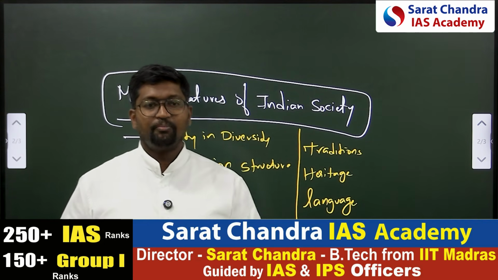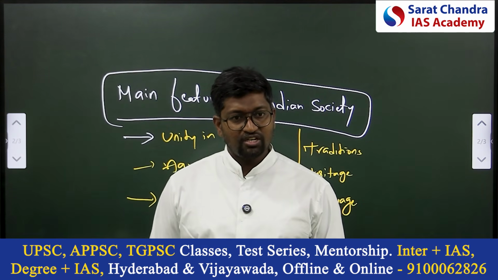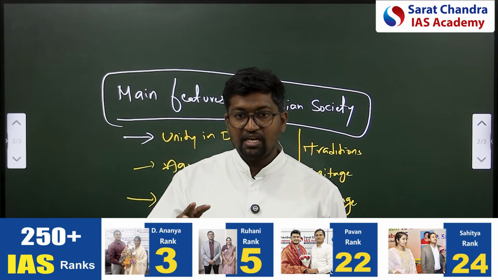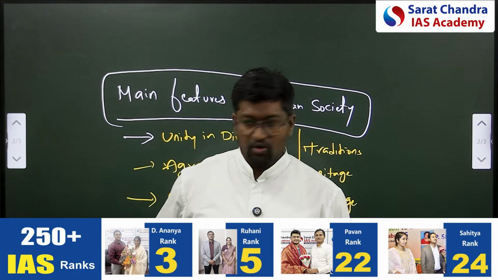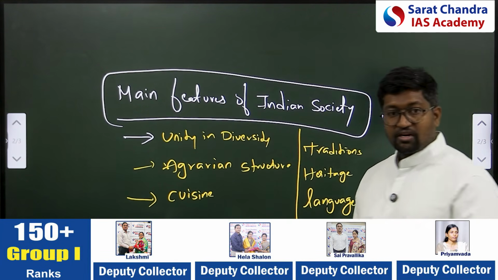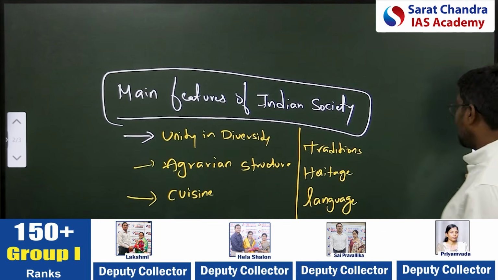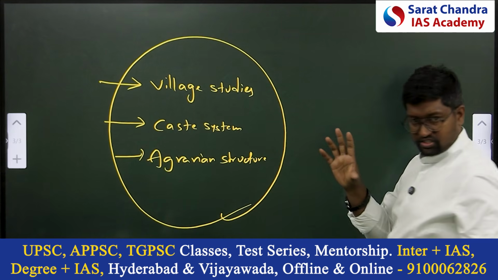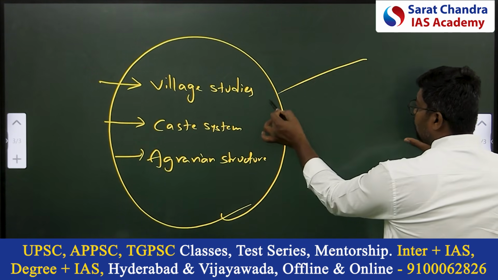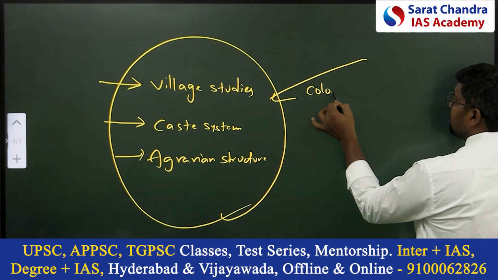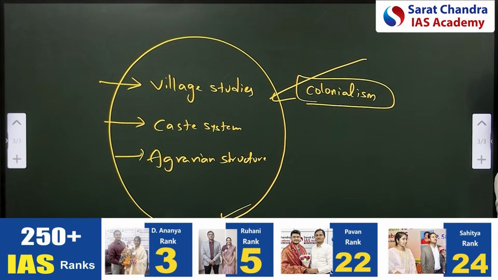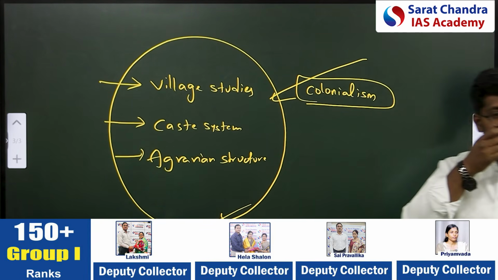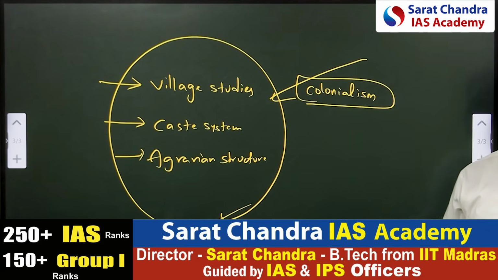One such event is British rule. Impact of British rule on Indian society has led to drastic changes. What are the drastic changes which have been brought? When you talk about the structure of Indian society, everything was influenced by colonialism. Yes or no? Village structures underwent change. Caste system underwent change. Agrarian structure underwent change. How, we'll be discussing it.